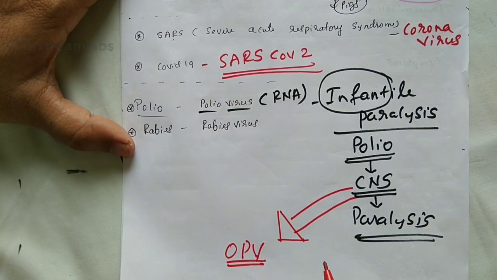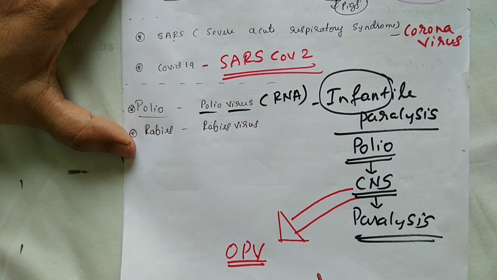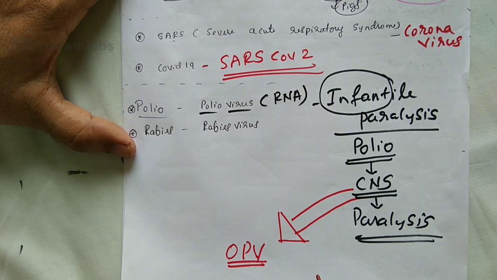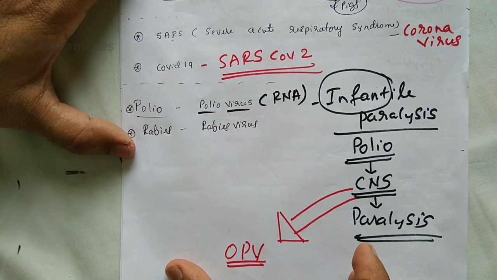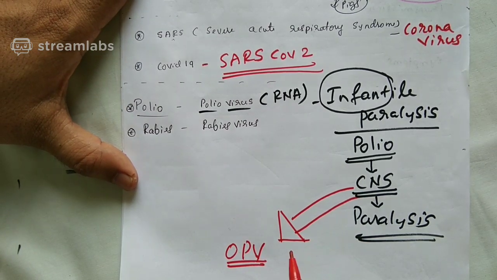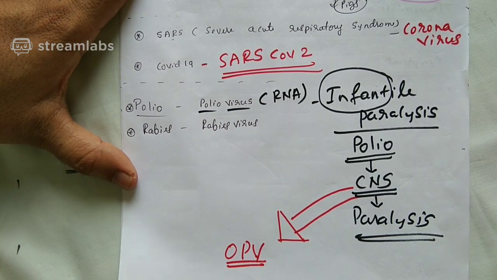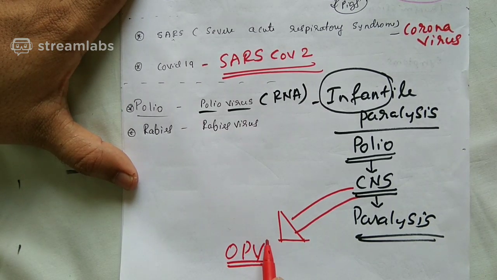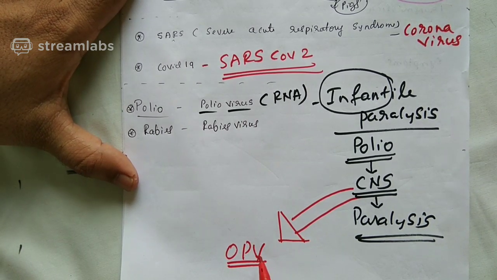I told you yesterday, BCG, Bacillus Calmette-Guérin vaccine is given to get rid of TB. On the next day, the oral polio vaccine also will be given, but still you want a booster dose, so you take the polio drops during the pulse polio day. And you should remember, oral polio vaccine is the one vaccine.